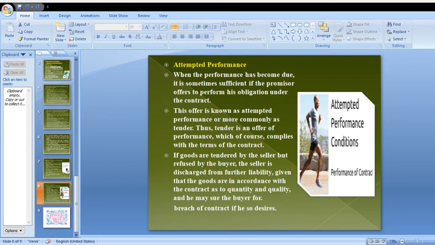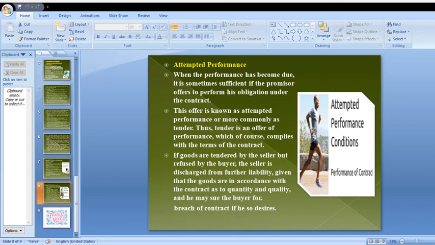Everything according to the contract was completed by party A. The goods have the proper quantity and quality, but B refuses to buy them. Now A has the right to file a case against party B, and A will get a right judgment if he is interested in going to court.